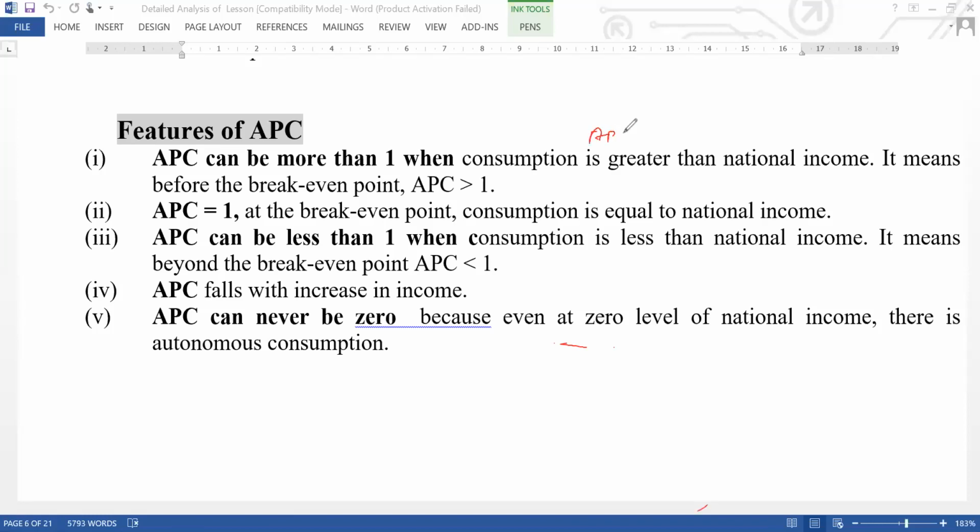So APC can be greater than one. When can it be greater than one? It can be greater than one when consumption is greater than income. So your APC can be greater than one.